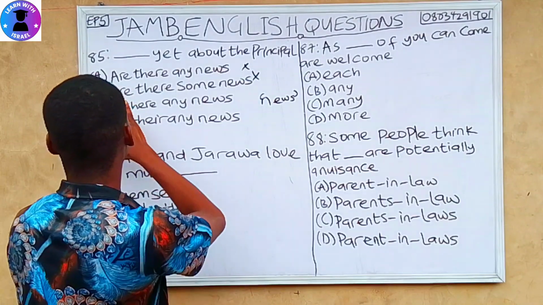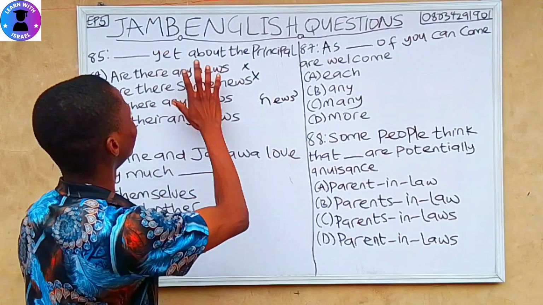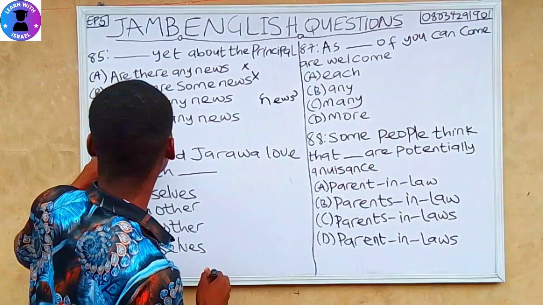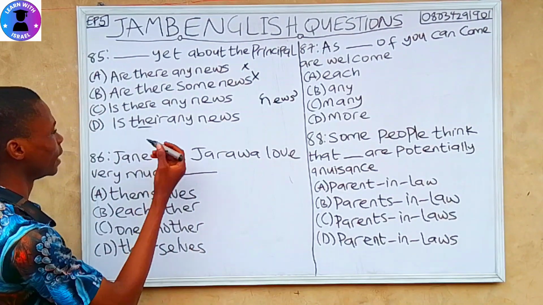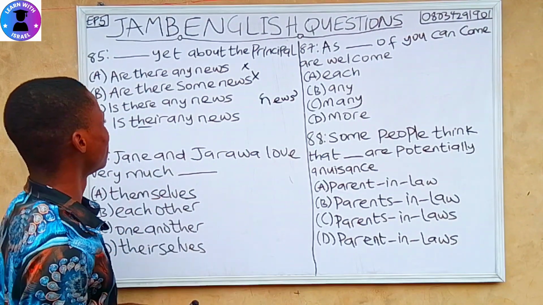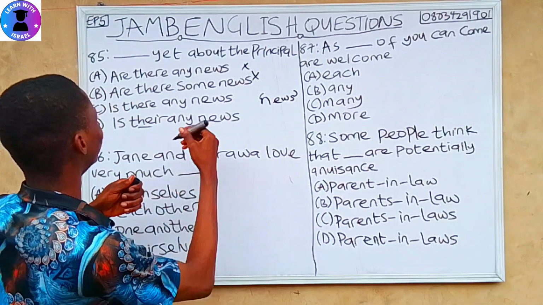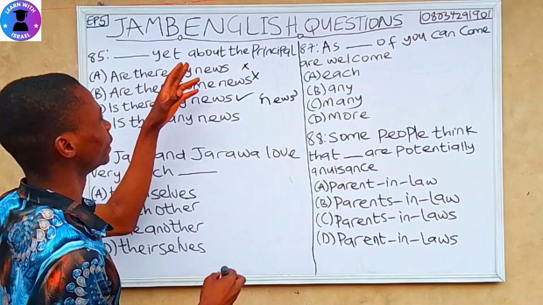So we can now say option C: Is there any news yet about the principal? It is wrong to go for option D because this there here carries plural and it is wrong grammatically. So it is right to say, is there any news yet about the principal?